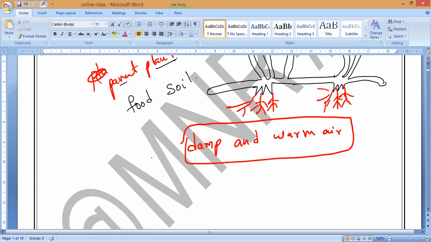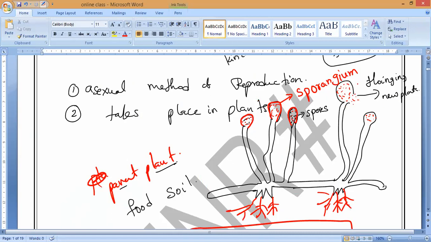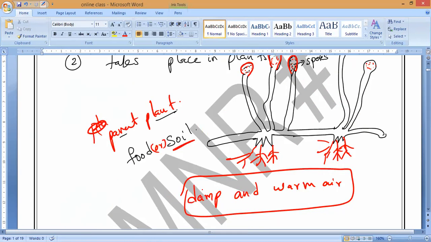Okay, so in this case, what will happen? The spore case will burst, so that all the spores grown inside the sporangium start floating into the air. They will travel and travel wherever they find food or a suitable soil where they can start growing. Conditions like damp air, warm air and a suitable temperature are the suitable conditions for them to grow into new plants.